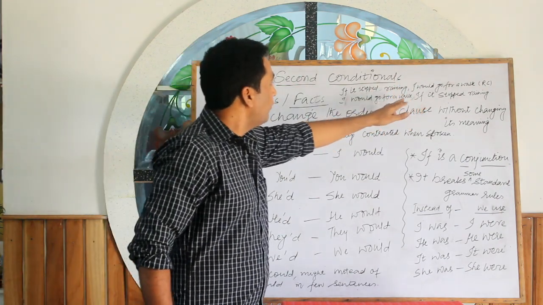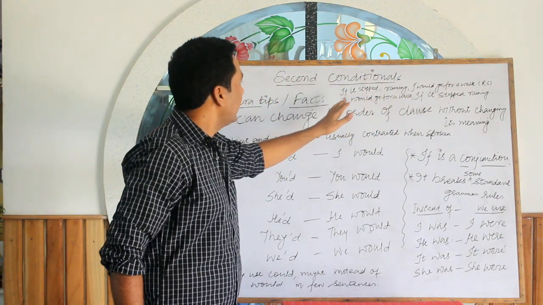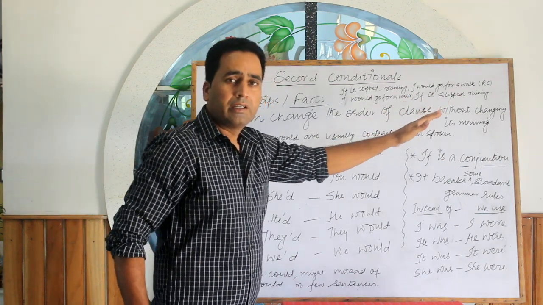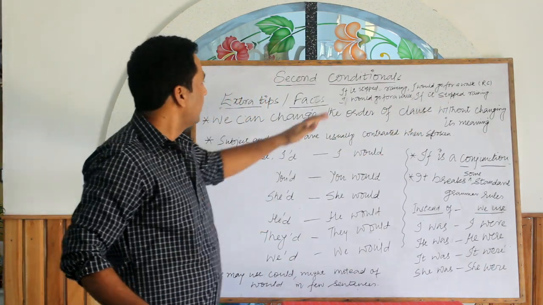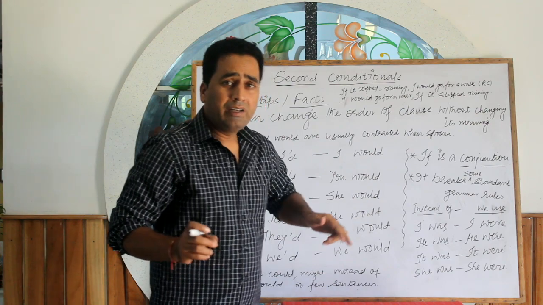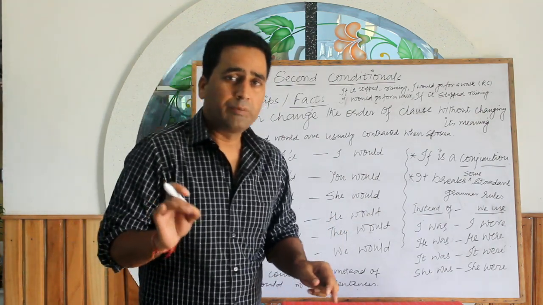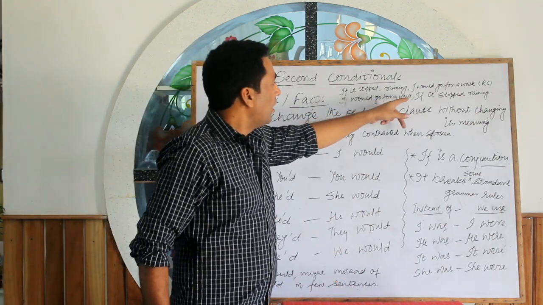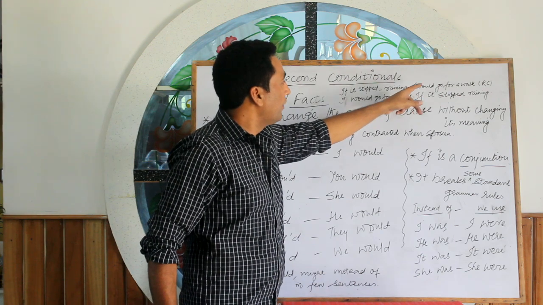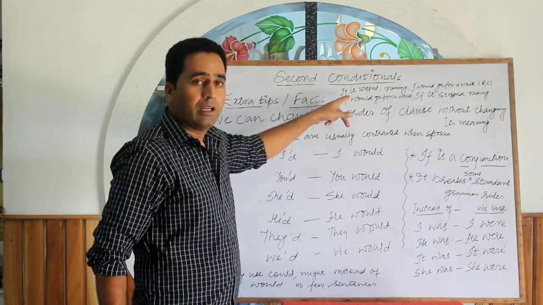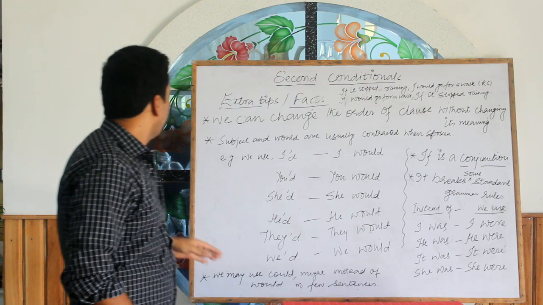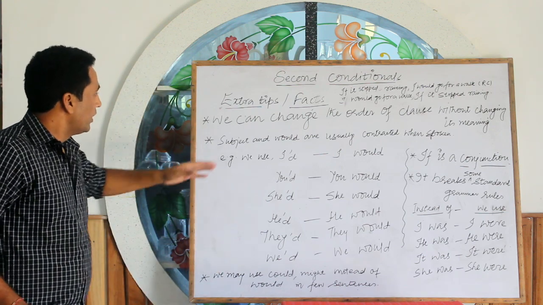We can say I would go for a walk first and then if it stopped raining. The meaning remains the same. But one rule to keep in mind: we won't use a comma before the conjunction if when the result clause is used first.